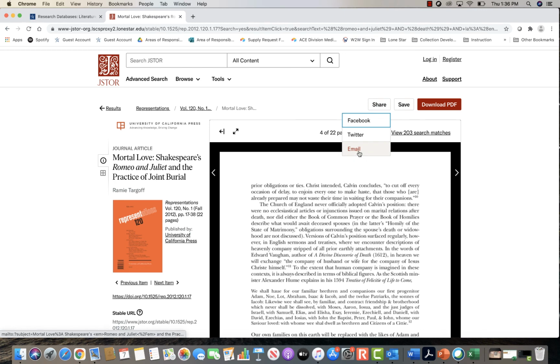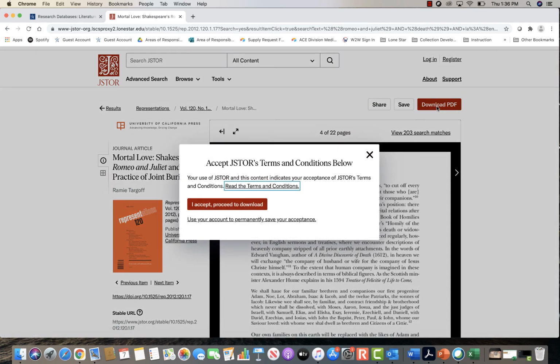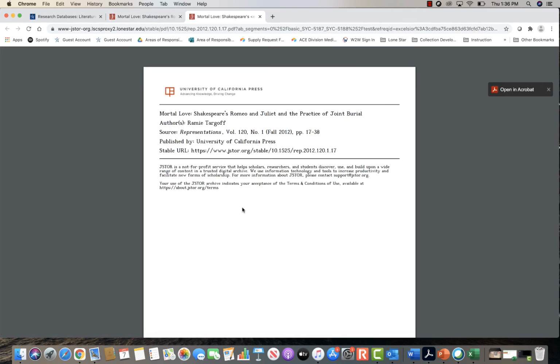So if you want to share it through email, you can do that. You can also download the article to your desktop. You just have to accept their terms and conditions. So you just click on I accept, proceed to download. And so now you have the article saved to your desktop. You can save it in a folder on your desktop, or you can click and drag it to your G Drive folder, whatever you feel comfortable with, or even print it out.